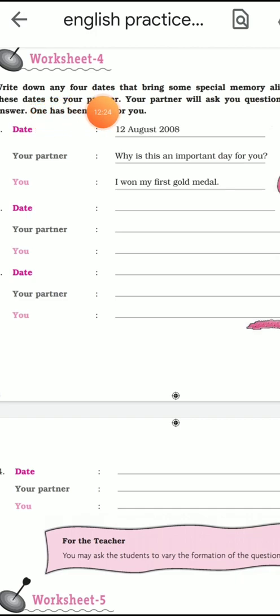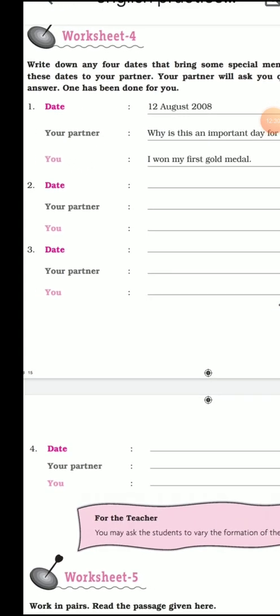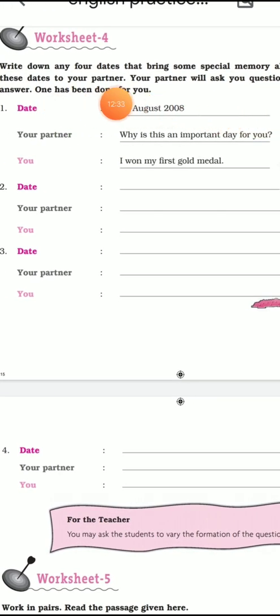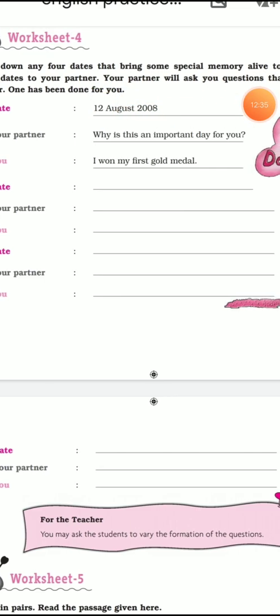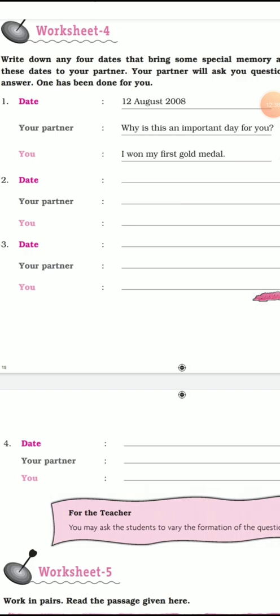Write down any 4 dates that bring some special memory alive to you. Show these dates to your partner. Your partner will ask you a question that you must answer. One has been done for you. As nowadays you are at home, your brother or sister can be your partner, or your father or mother can be your partner. So what you have to do? Here the date is written, then your partner will ask a question, why is this an important day for you? Then you have to answer that question.